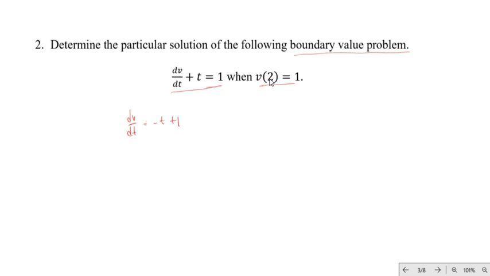Okay, so now we just need to integrate, and if we integrate, we will get v equals the integral of negative t plus 1 dt. And then if we integrate that, we will get negative t squared all over 2 plus, what is the integral of 1 dt? Anyone?